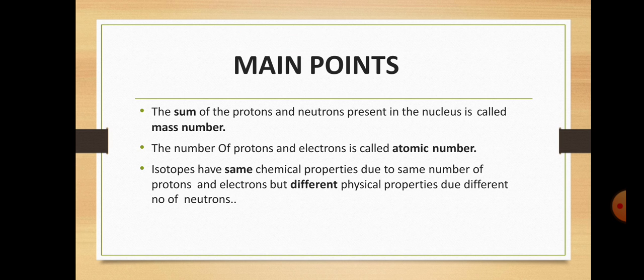Now isotopes have the same chemical properties due to the same number of protons and electrons, but different physical properties due to the different number of neutrons. All the isotopes of a particular element have the same chemical properties, because the valence electrons in each isotope of a particular element are the same, but they have different physical properties due to the different number of neutrons, because the mass number is different.